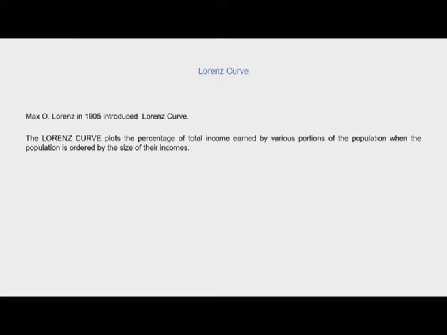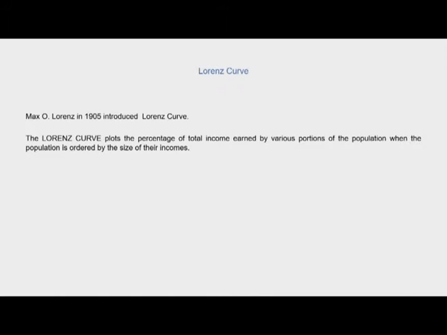Now let us begin with the Lorenz curve. The Lorenz curve was first introduced in 1905 by Max O. Lorenz, and it basically plots the percentage of total income earned by various portions of the population when the population is ordered by the size of their incomes. So what is it basically doing?